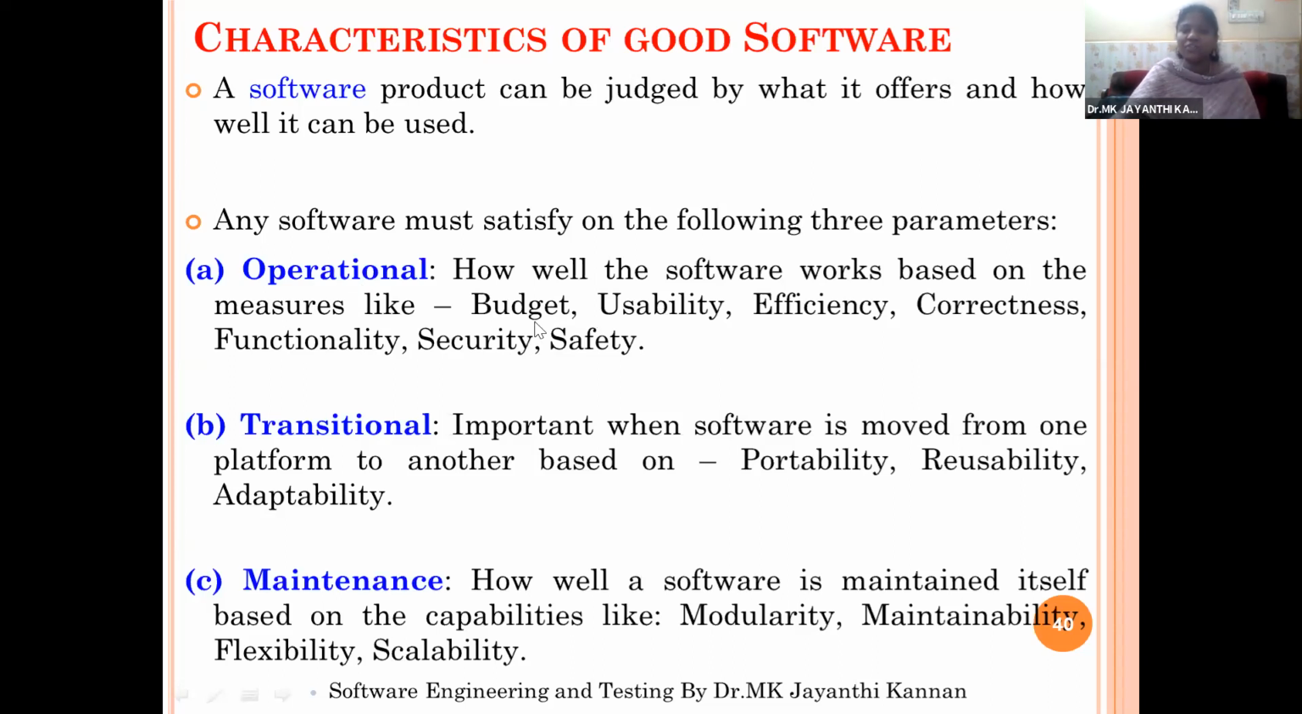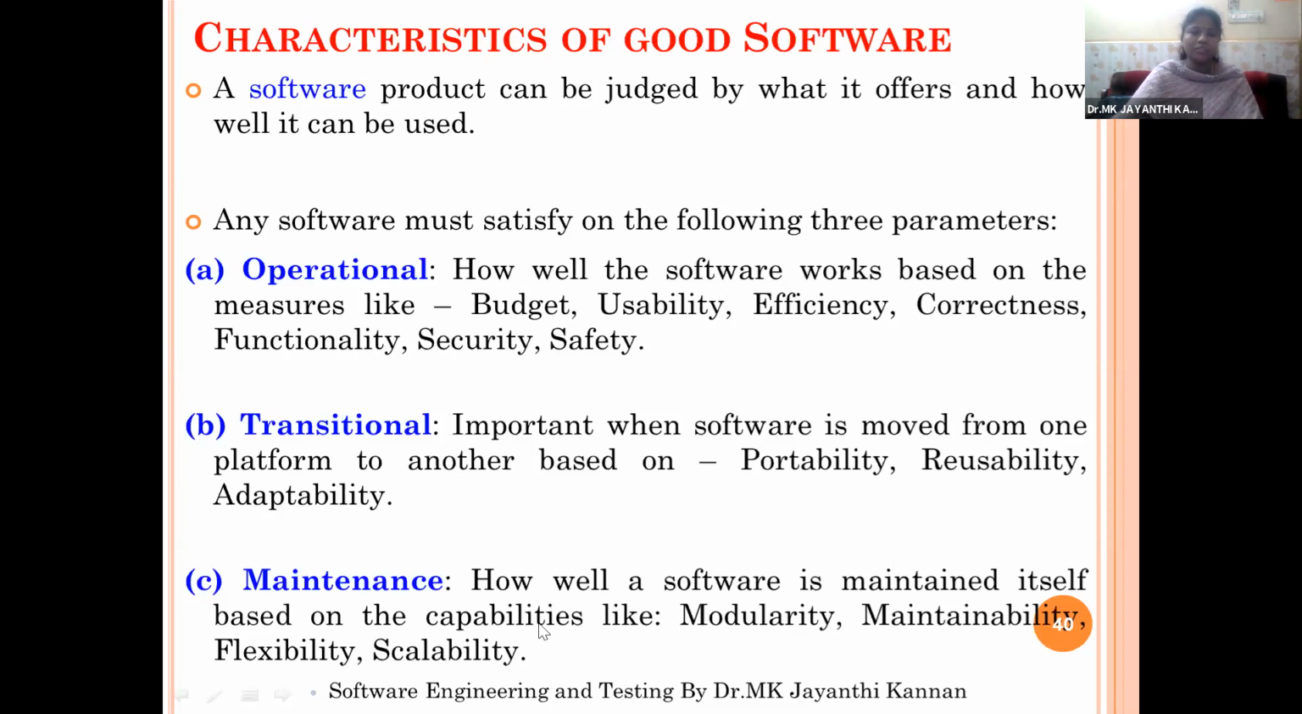So the various functional activities or functional modules of your software should follow the standard rules and regulations as well as the good practices used by the programmers. If you follow all those things, we can easily achieve the efficiency, correctness, and functionality expected according to the requirements. And transitional characteristics are important when the software is moved from one platform to another based on portability, reusability